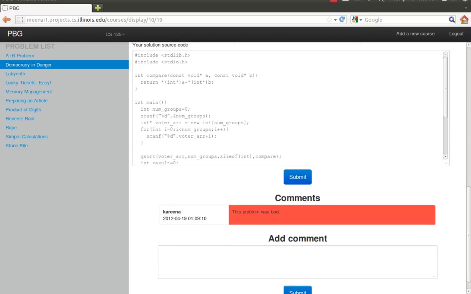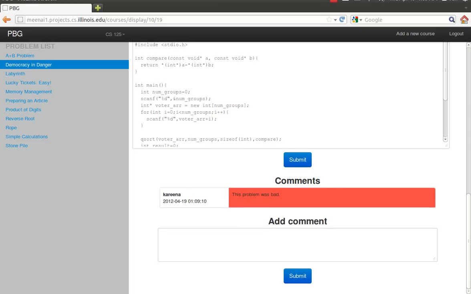And okay, so the comment is highlighted in red. That was basically because the person who submitted the comment found that the problem was negative. So negative comments are highlighted in red, and the way we determine that is by going through and scanning for negative words.